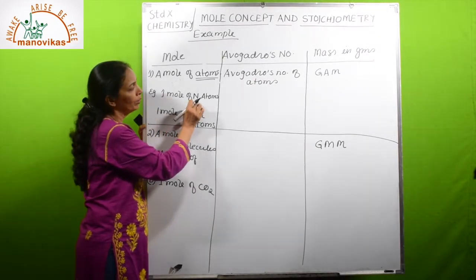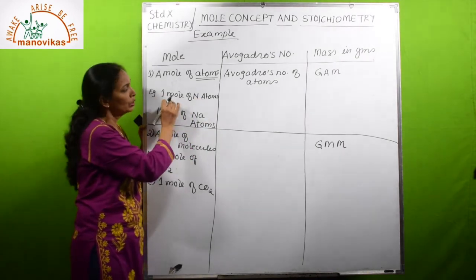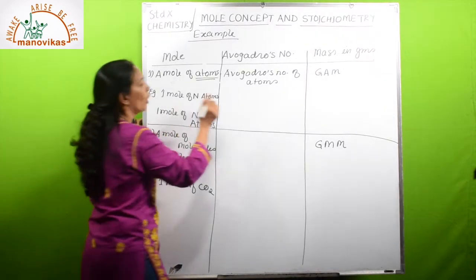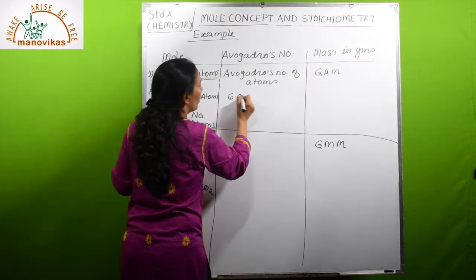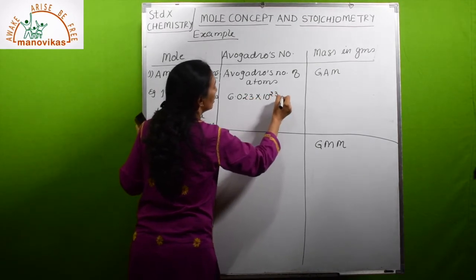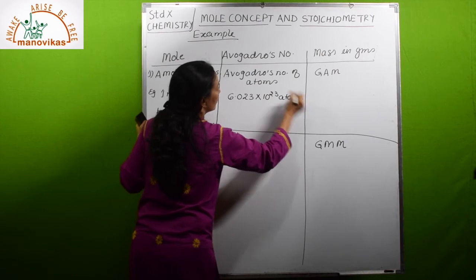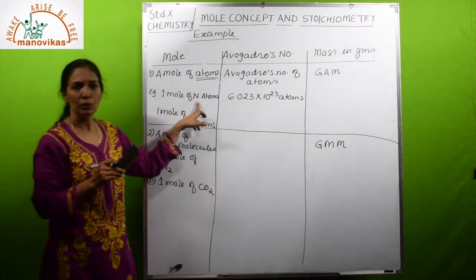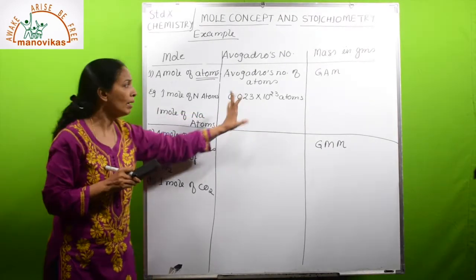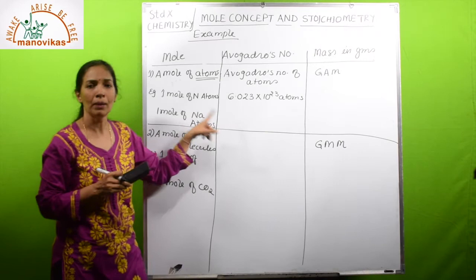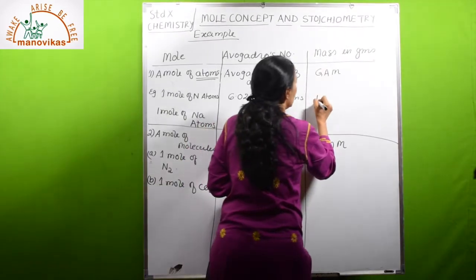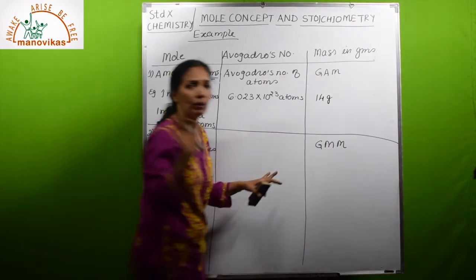1 mole of nitrogen atoms. So how many atoms will be there? 6.023 into 10 to the power 23 atoms. So 1 mole of nitrogen atoms will contain Avogadro number of atoms, and the mass will be equal to its gram atomic mass. What is the atomic mass of nitrogen? It is 14, so the mass is 14 grams.